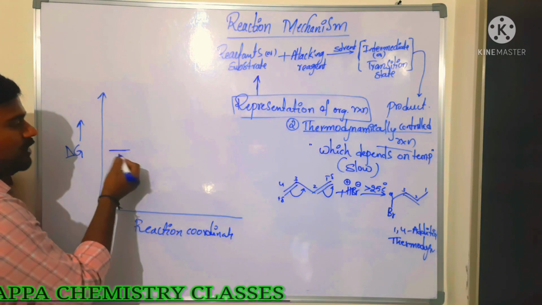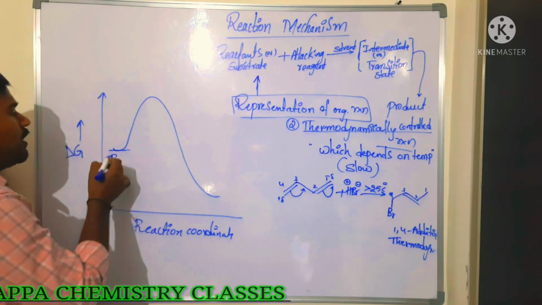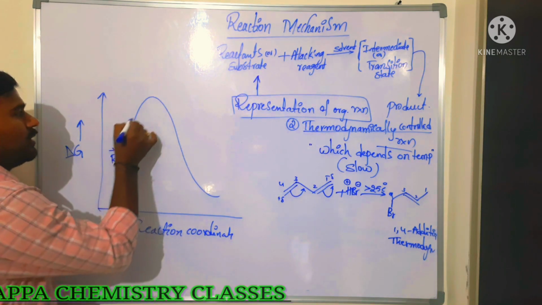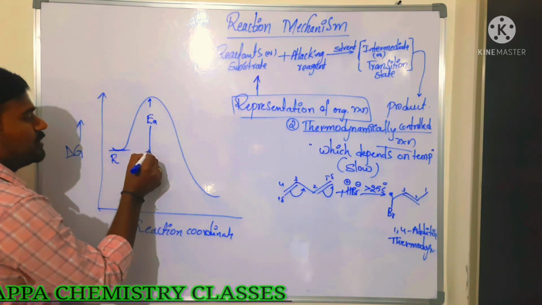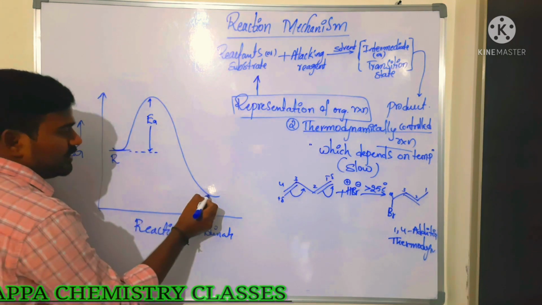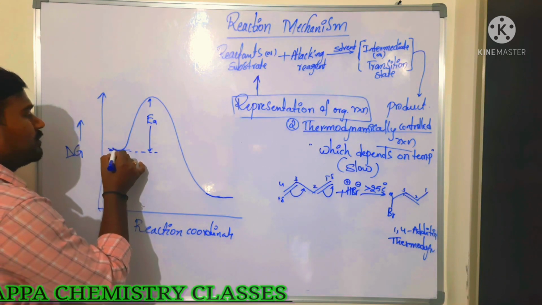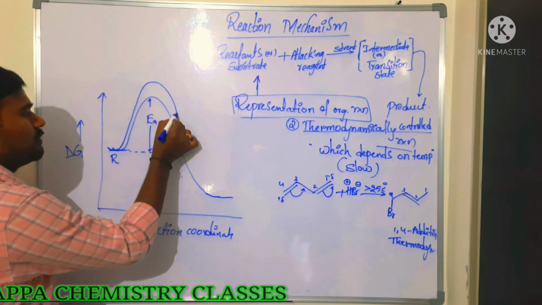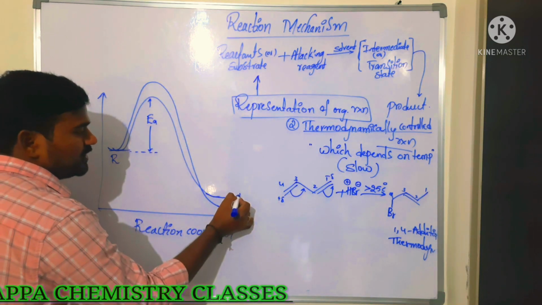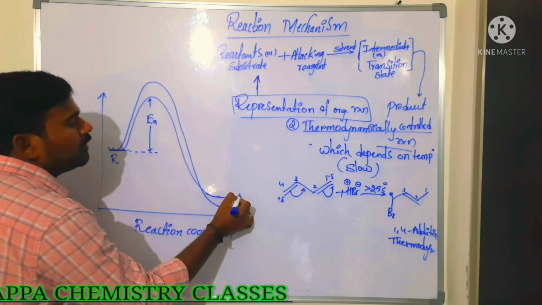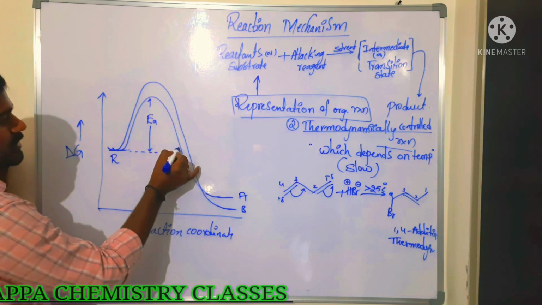Here initially the substrate molecules are there, reacted. So these are converted to products. Okay? So what is this here? This is the activation energy. Say for example, this is one reaction and this is another reaction. Say for example, this is the A product and this is the B product. So this is B and this is A.